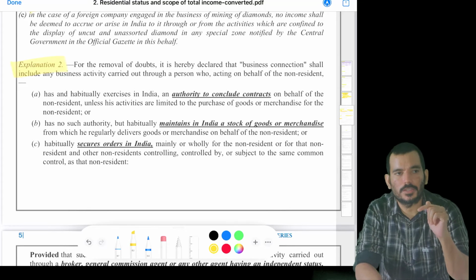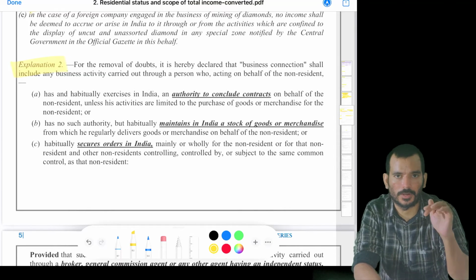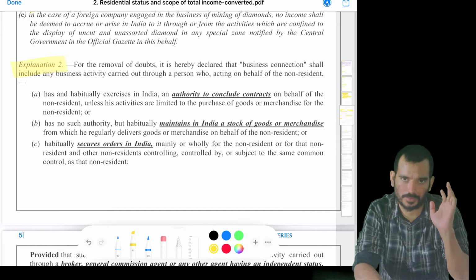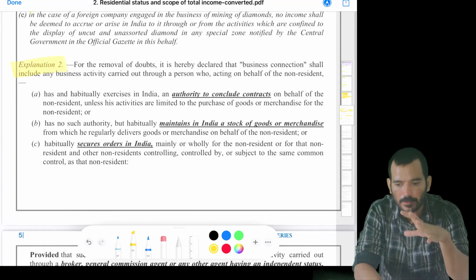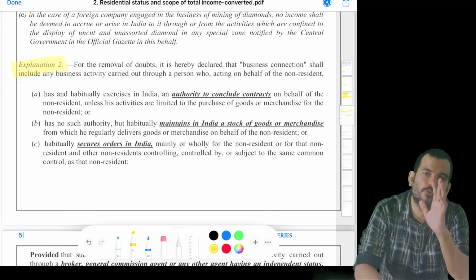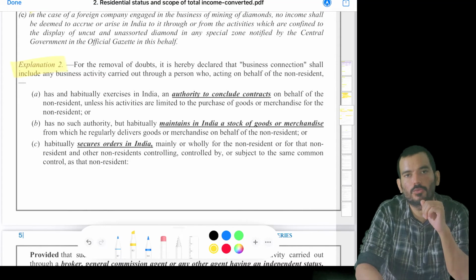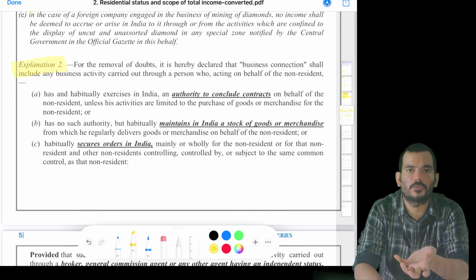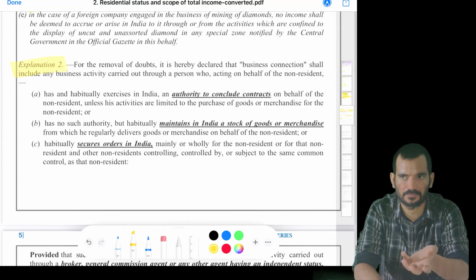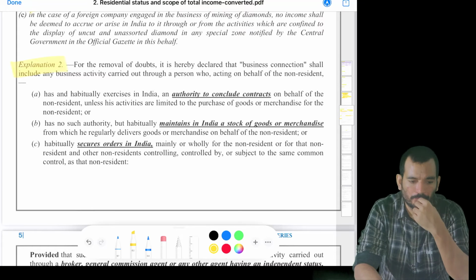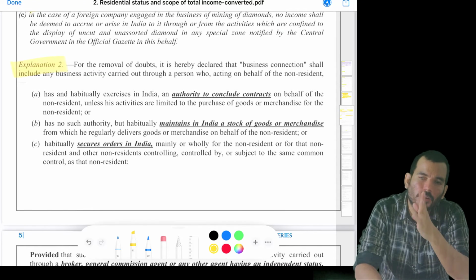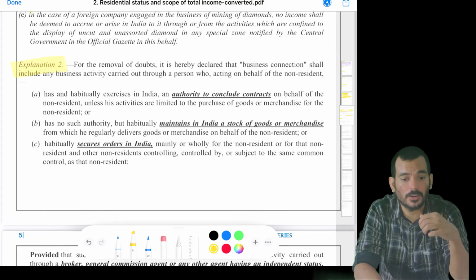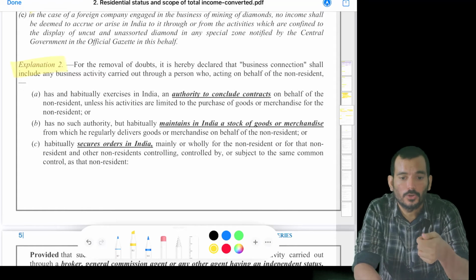In another situation, what they say is, Sampath, you don't conclude the contract, I will do it myself through the website, but you maintain a godown, you maintain the stock, you maintain the merchandise, and from there you supply the goods to those buyers, whoever asks for. So I am also maintaining the stock. What do you mean by that? Like, there is a business connection. And the third situation, I will not conclude the contract, I will not maintain the stock, but at least I will go to the clients to market, to get the orders.